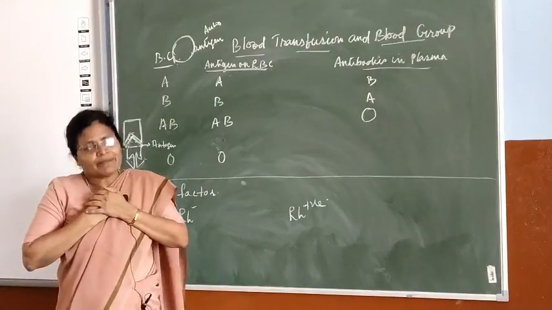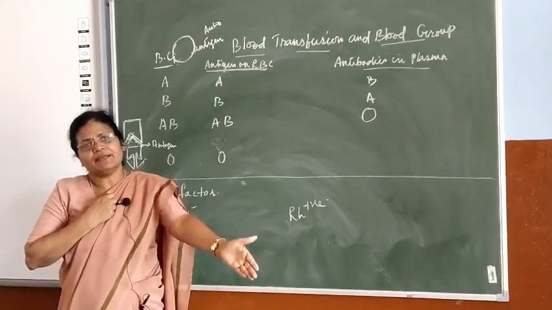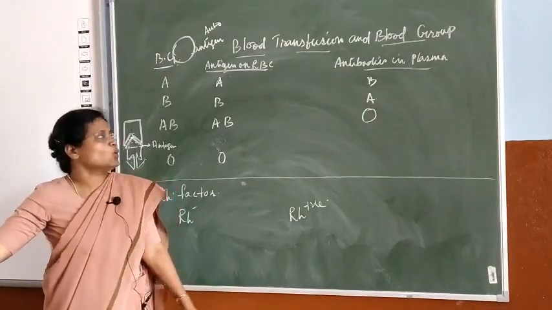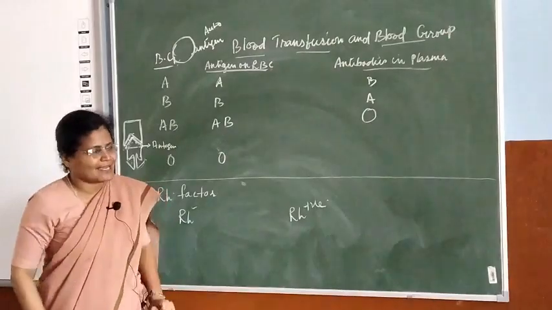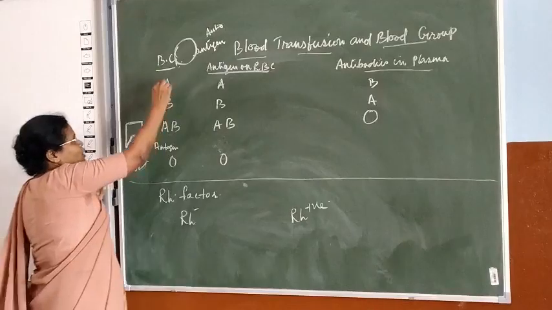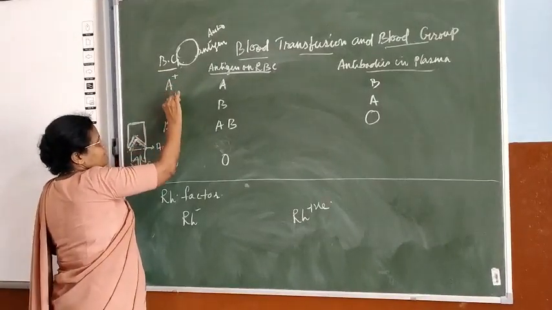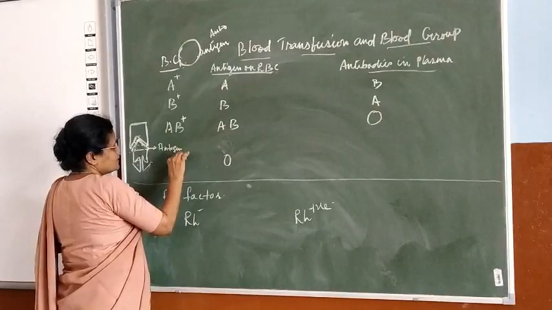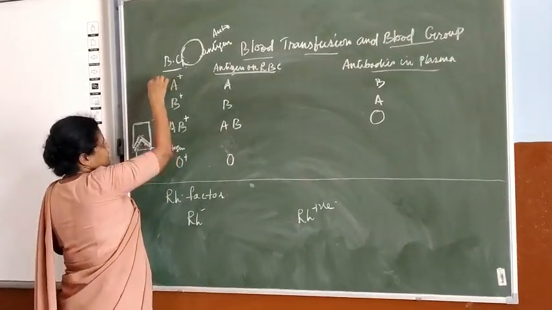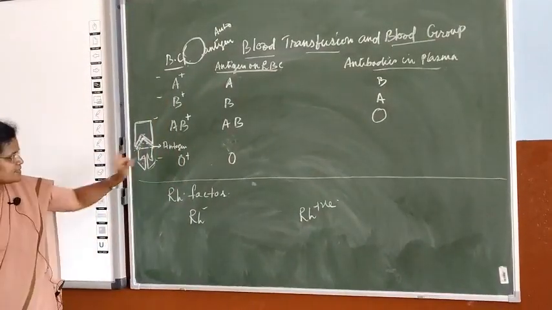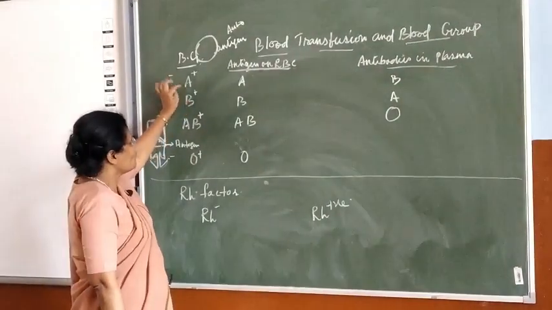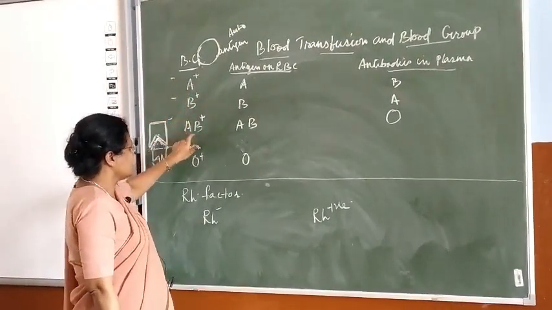Now for example, I am A positive, student B may be B, student C will be AB, and student D will be O group. Now how is the group designed? When you go for a blood test, especially blood grouping, you will always have A positive, B positive, AB positive, O positive, or A negative, AB negative, B negative and O negative. Now what does this indicate? I will tell you. First let me be clear about how this is blood group A, B, AB and O.